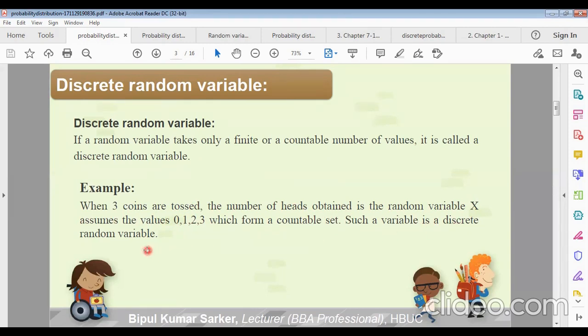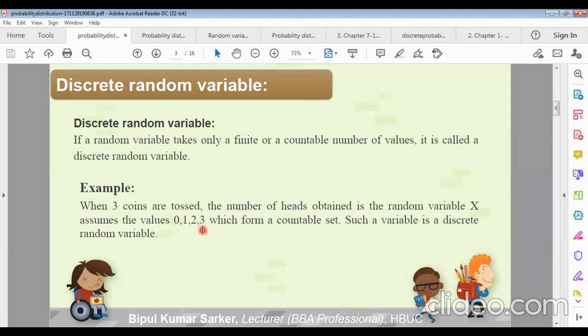Suppose Bangladesh and New Zealand teams play 3 ODIs. In the first ODI, one team may not win. In the second, they can win one. In the third, they can win.